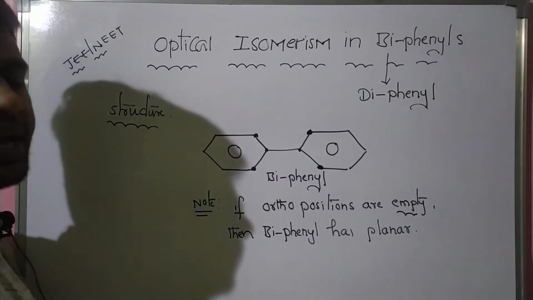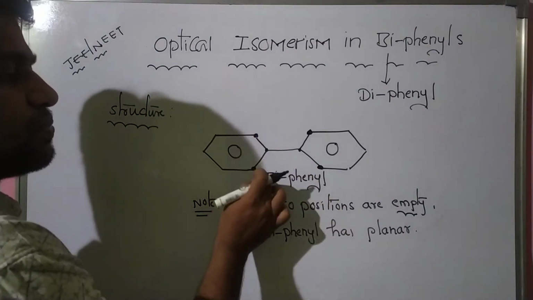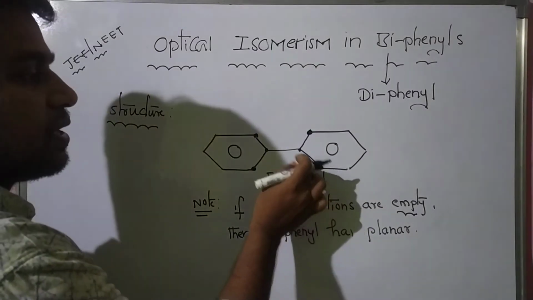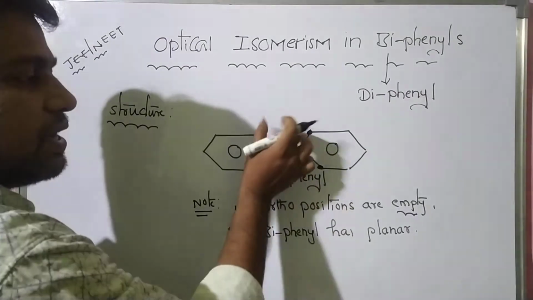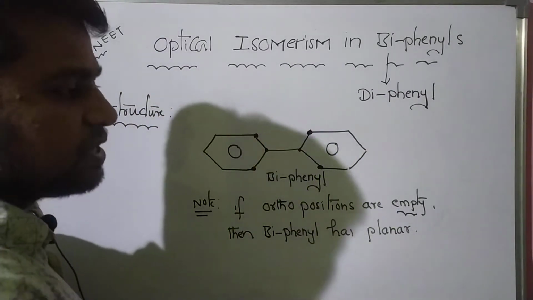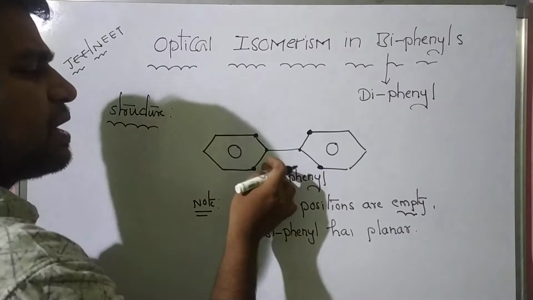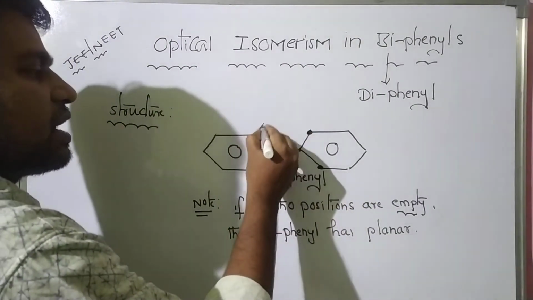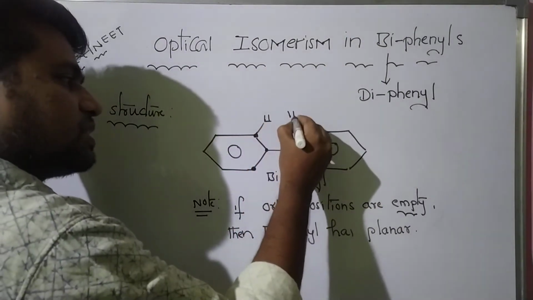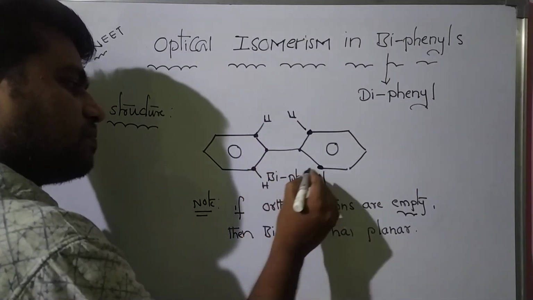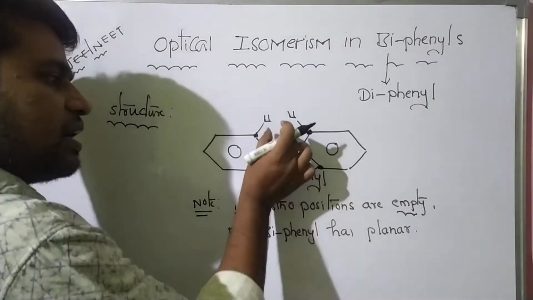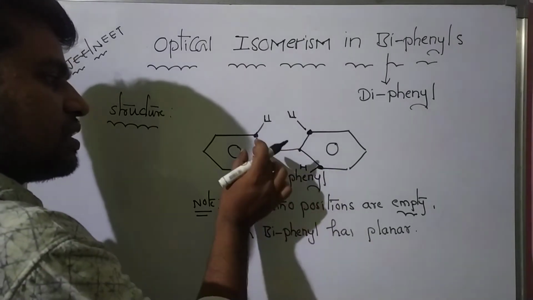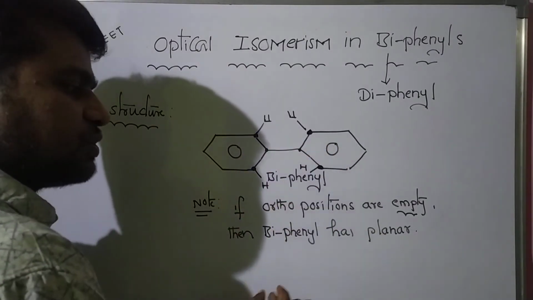Then biphenyl has planar structure, means here these 4 ortho positions are not occupied by bulky groups. Empty means there may be only hydrogens. So here one hydrogen, here one hydrogen, here one hydrogen, here one hydrogen atom. Means in the absence of bulky groups at these 4 ortho positions, the shape of the biphenyl is planar.